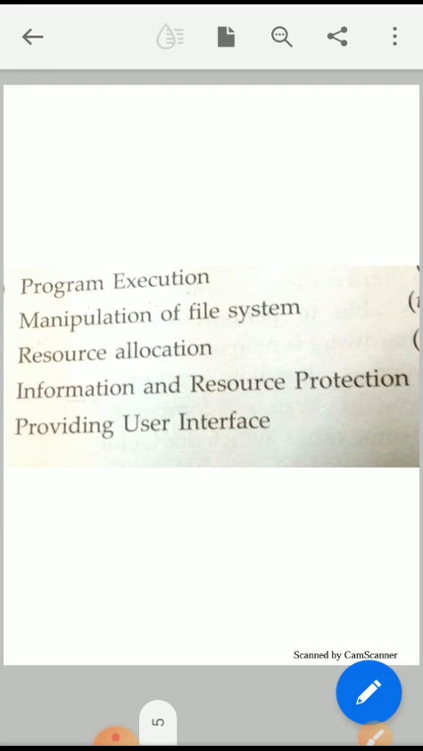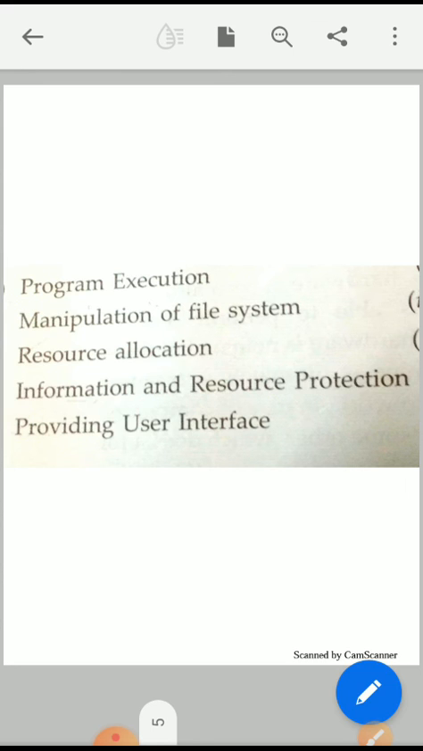Third topic is resource allocation. This task is about resource availability. For example, when multiple files are to be printed, how and in which order does this task take place. Next one is information and resource protection. An operating system is responsible for ensuring that information and resources on the machine are used in a correct way.